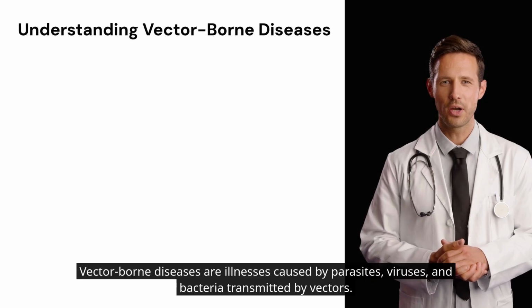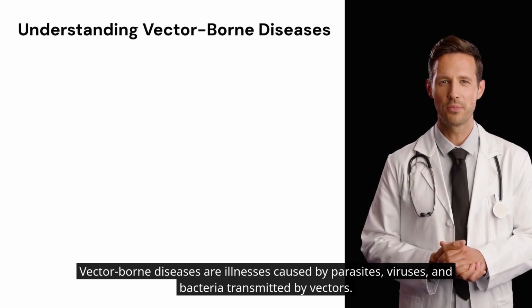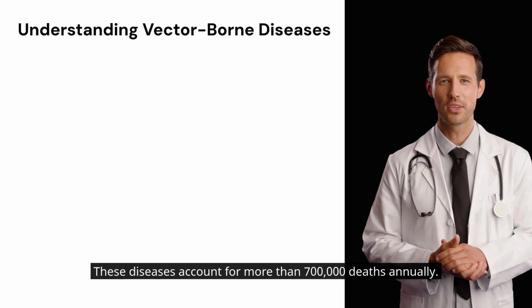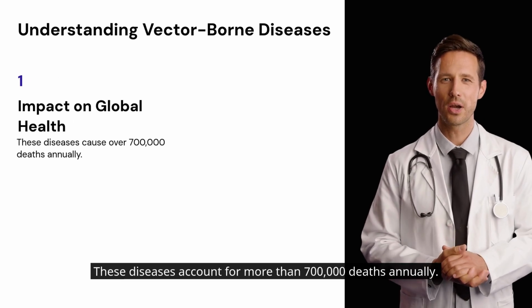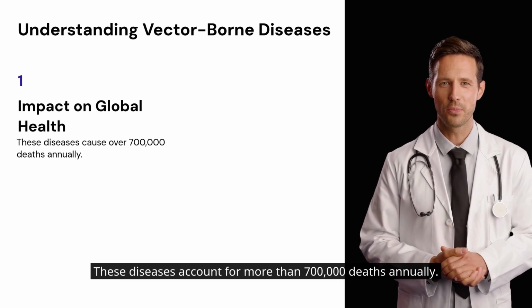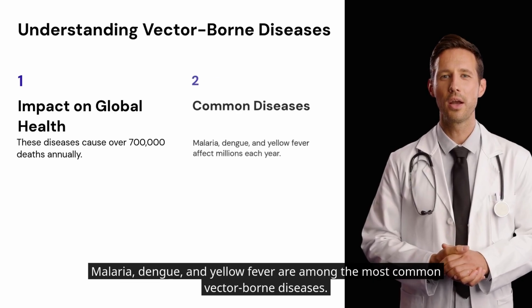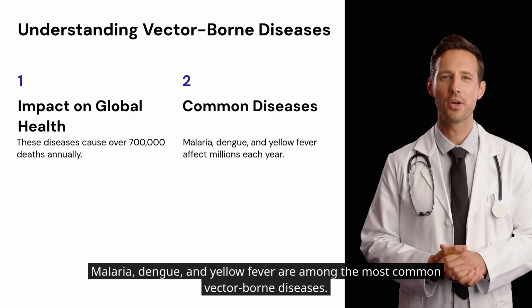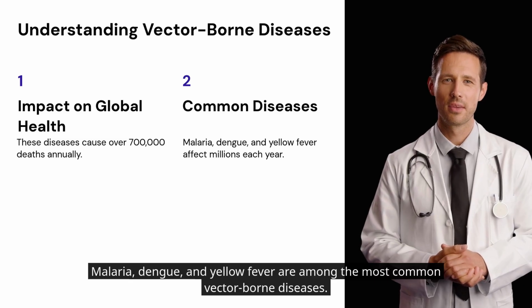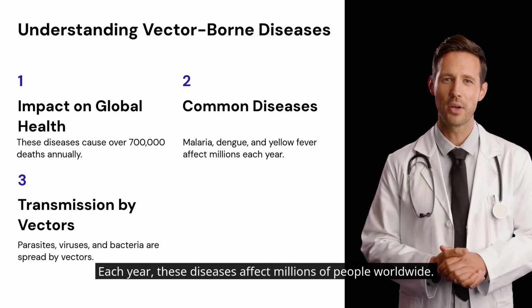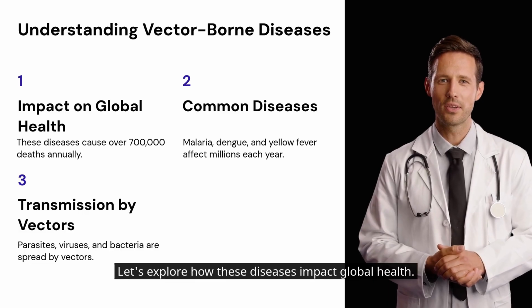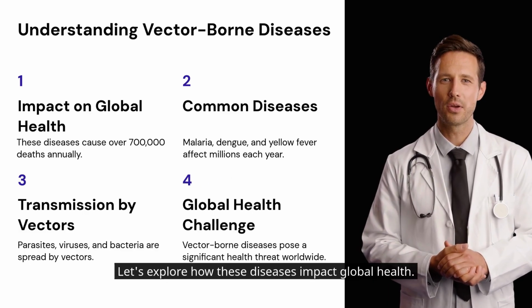Vector-borne diseases are illnesses caused by parasites, viruses, and bacteria transmitted by vectors. These diseases account for more than 700,000 deaths annually. Malaria, dengue, and yellow fever are among the most common vector-borne diseases. Each year, these diseases affect millions of people worldwide. Let's explore how these diseases impact global health.